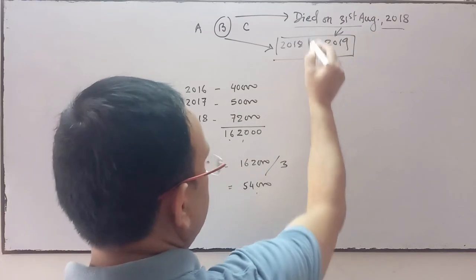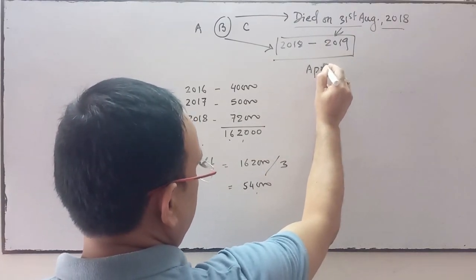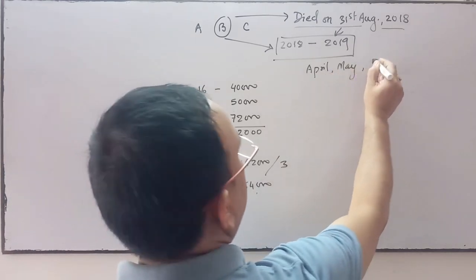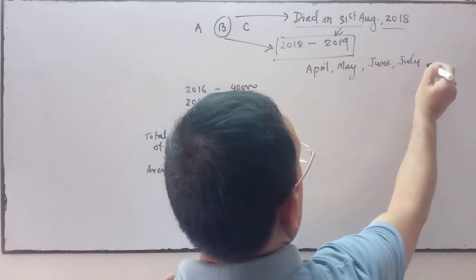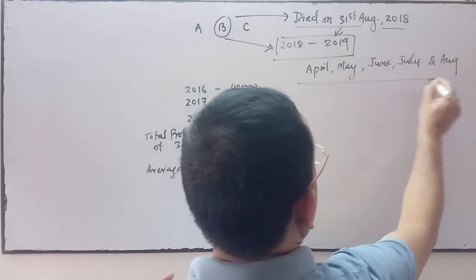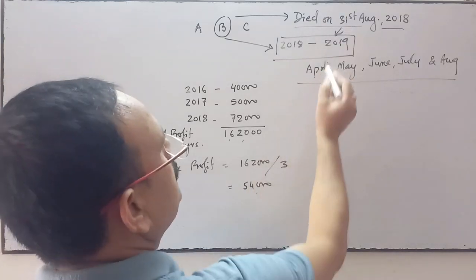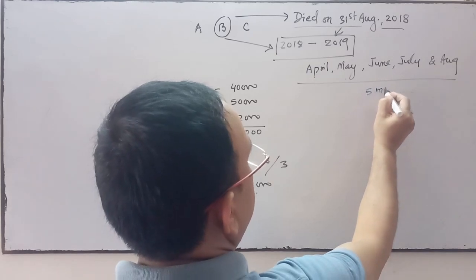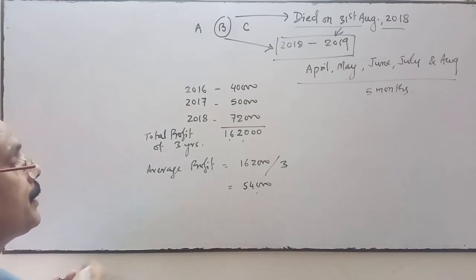So in this financial year, B is with the firm April, May, June, July and August. So April, May, June, July, August. It's 5 months. So first of all I'll convert it for 5 months.